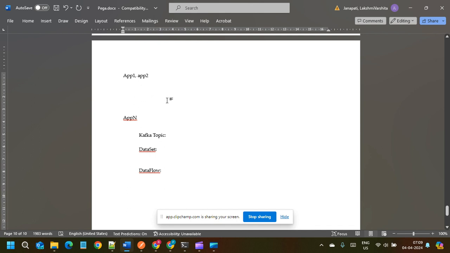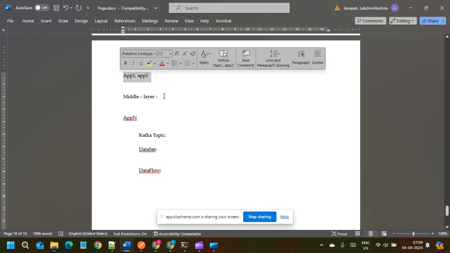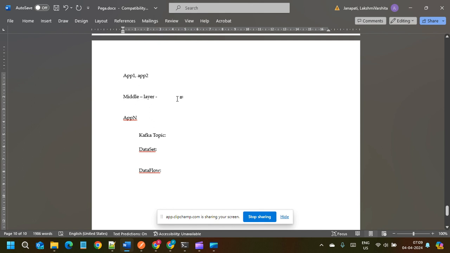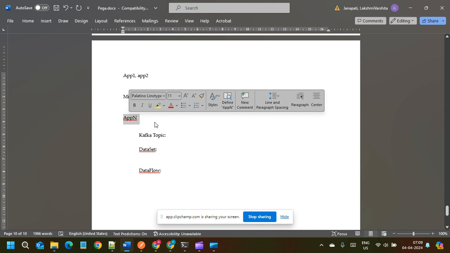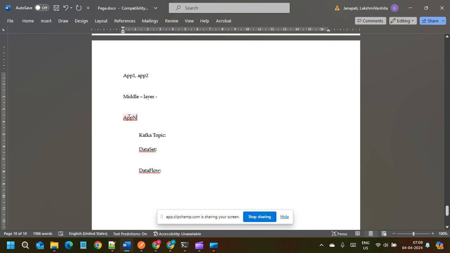So for that, we need to keep a middle layer where the calling applications can insert the records, and the serving application can take them from this queue and process those requests. Earlier we had queues, MQs and so on.